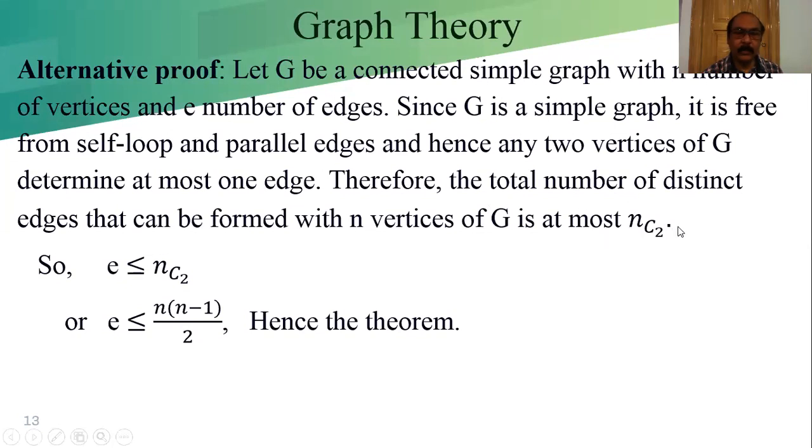At most NC2, so we can write E less than or equal to NC2. That is the maximum number of edges we can form from n vertices by taking two vertices at a time. What is the value of NC2? It is n into n minus 1 by 2. So E is less than or equal to n into n minus 1 by 2. Hence the theorem. That is the alternate way we can prove it.